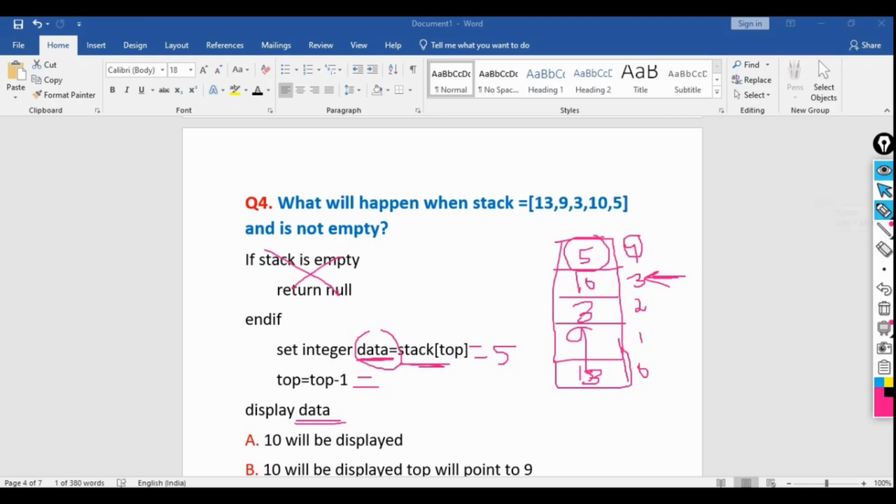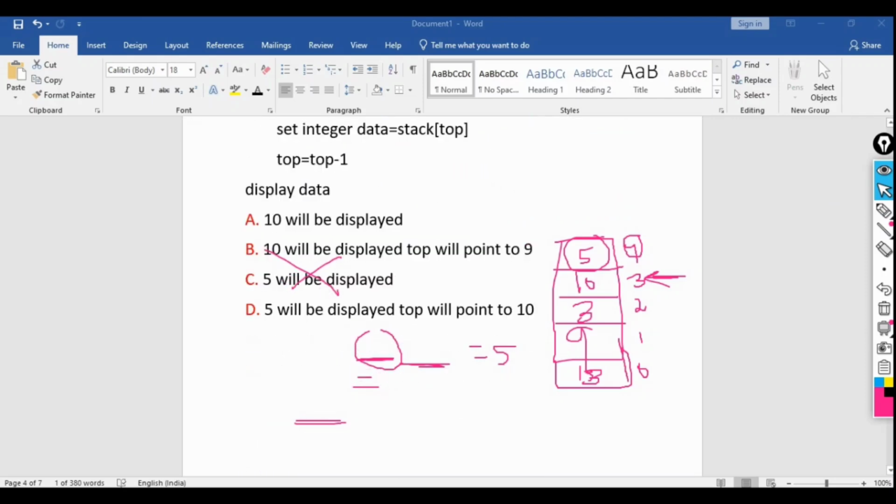Now let's move to the options here. 10 will be displayed? No, 10 will not be displayed because the data value is 5 only. 10 will be displayed, top will point to 9? No. Then 5 will be displayed? Yes, 5 will be displayed definitely. Then one more thing will be displayed.